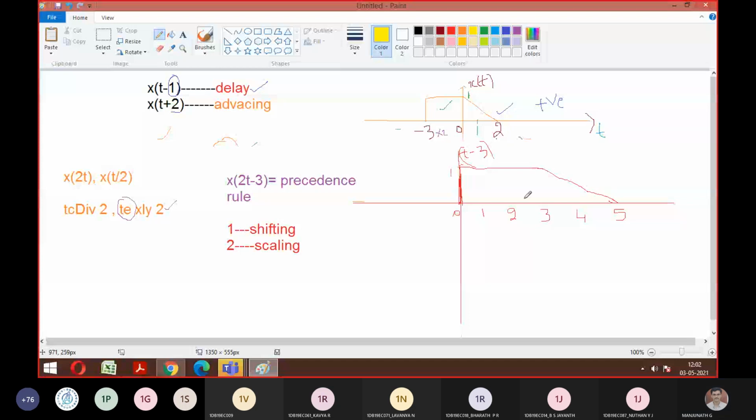Any difficulty? Anyone to understand this? Is it fine, guys? Yes, sir. Okay, good. So now, according to the question, 2t minus 3 is what they have asked. So we have applied the precedence rule. It tells that I need to apply my shifting first. So t minus 3 is done. What is next? What should I perform next? I should go with scaling, right?